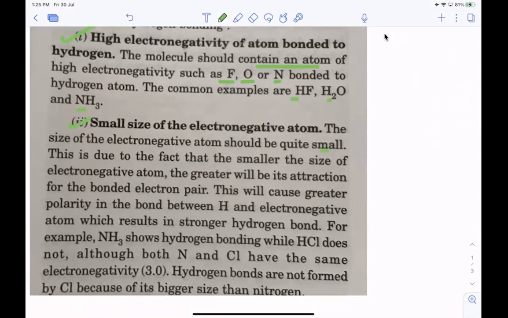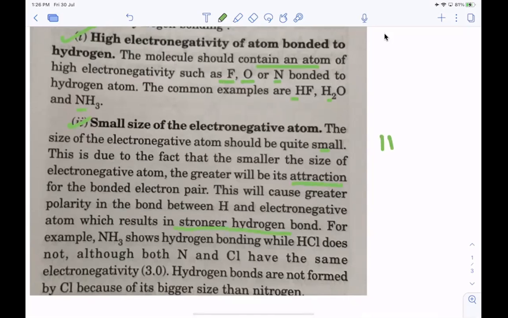The size of the electronegative atom should be quite small. This is due to the fact that the smaller the size of the electronegative atom, the greater its attraction. When the size is smaller, the attraction is greater. Understood? Yes, ma'am. And when the attraction is greater, the bond polarity between hydrogen and the electronegative atom results in a stronger bond.